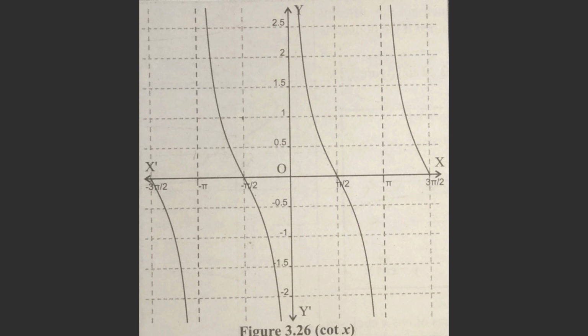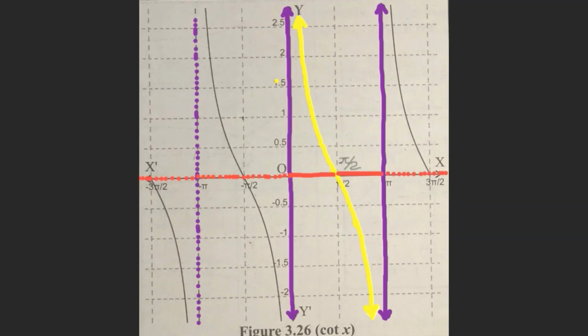Therefore, this graph is disconnected for the values such as theta or angle equal to 0, pi, minus pi, 2 pi, minus 2 pi, 3 pi, minus 3 pi, etc. Therefore, we are observing the parts of the graph of cotangent x between the intervals 0 to pi, then pi to 2 pi, 2 pi to 3 pi, minus pi to 0, minus 2 pi to minus pi, etc., and so on.